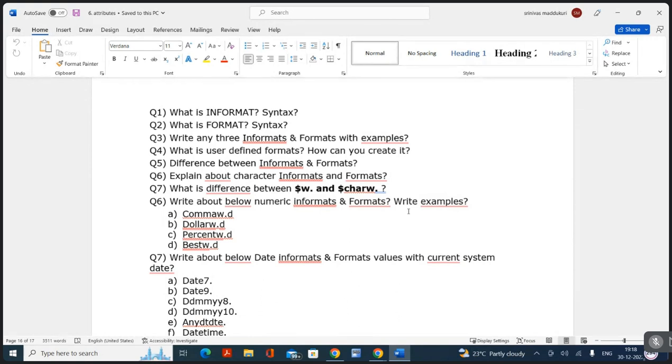Seventh question. What is the difference between $ with dot and $CHAR with dot? $ with dot will align the data on the left side, but $CHAR with dot, if you have spaces, will retain the spaces as such. Very good.